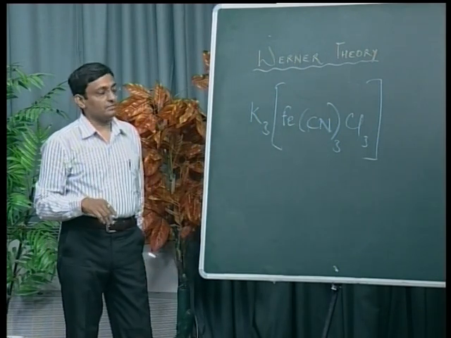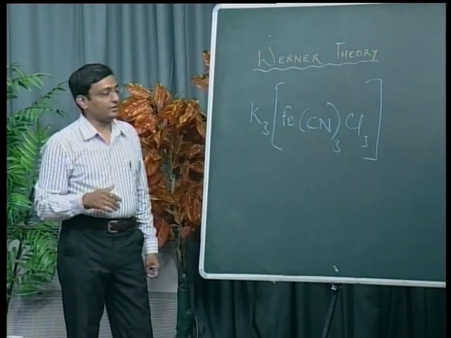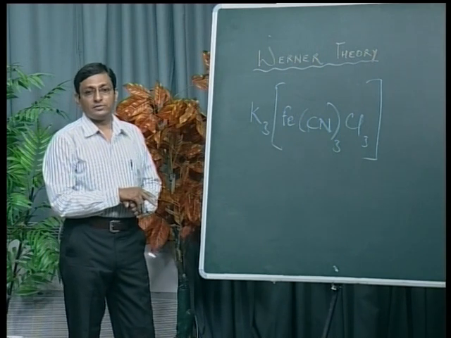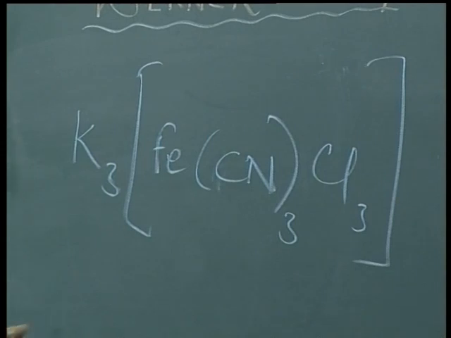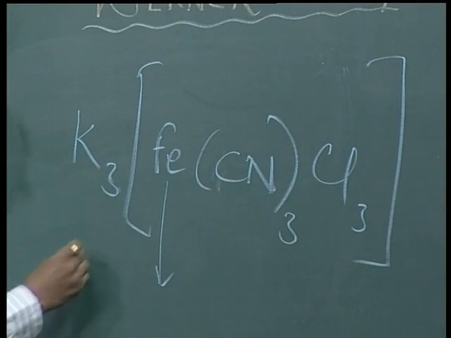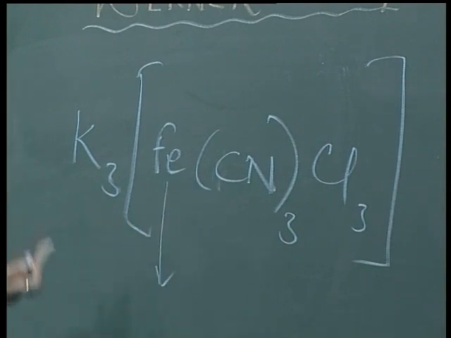This is potassium trichloro tricyano ferrate 3. How can we calculate the oxidation state of the central metal ion Fe? In that case, you have to remember that cyano is a monodentate anion ligand having electrical charge -1. Chlorine is again a monodentate anion ligand having electrical charge -1.